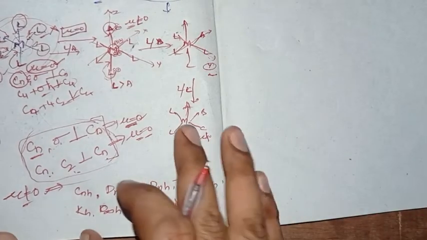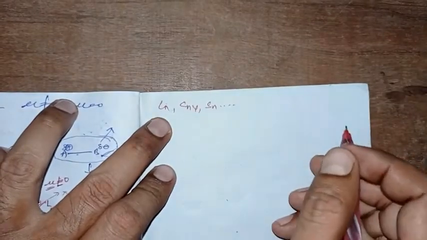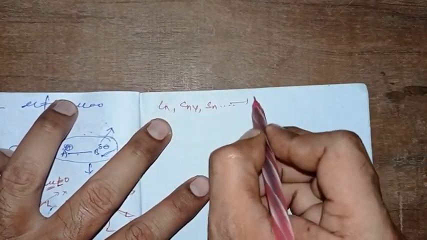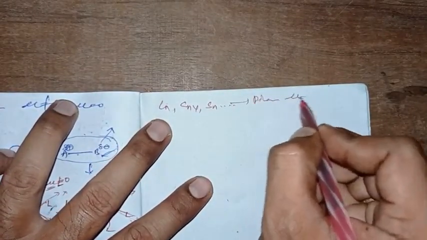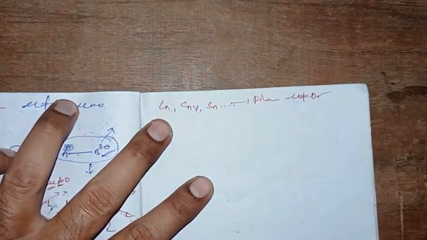The molecules which belong to the Cn, Cnv and Sn point groups will be polar molecules and will possess mu not equal to 0.